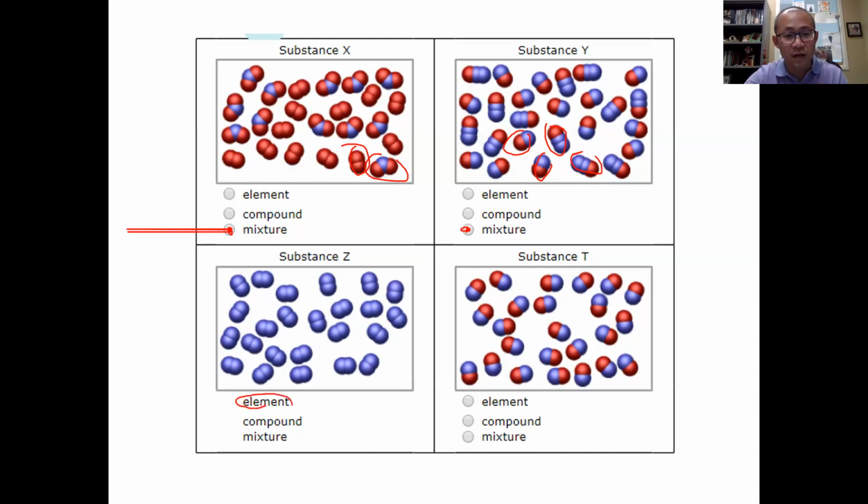So this is an element. Okay, last one, substance T, you can see all molecules the same. So it is a pure substance, but each one has two elements together. So we know it is a compound. So these are the classifications of these four substances.